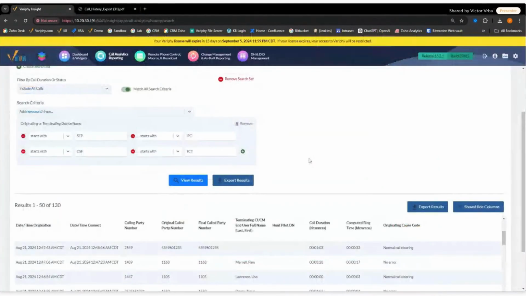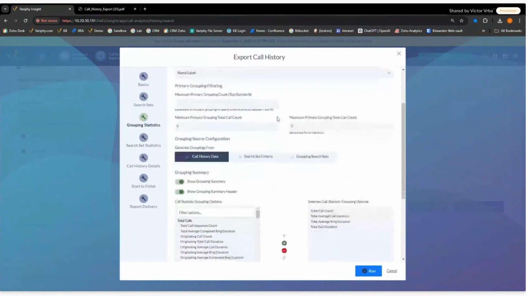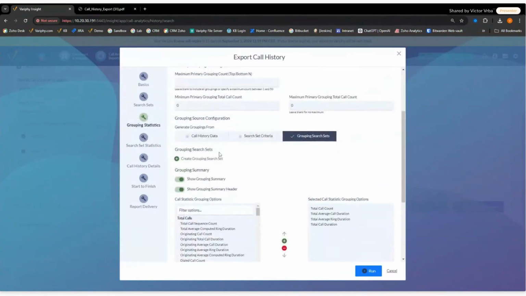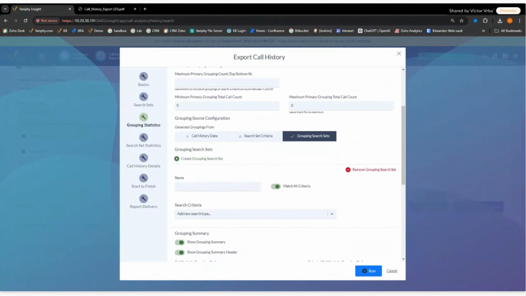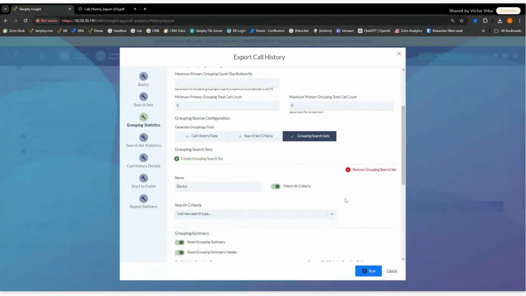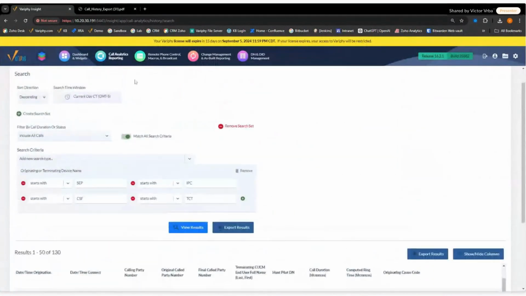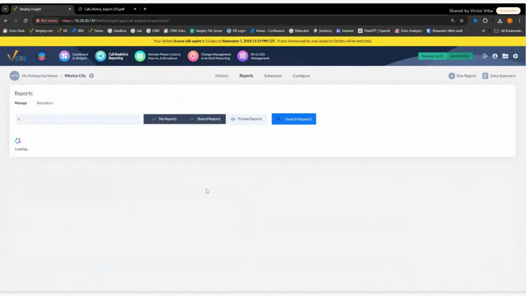Let me go ahead and adjust my filter here. And grouping, originating device name. Let's go ahead and add our grouping filters in here. And we're going to put our devices. Now, what we're going to do here is really just mimic essentially what we have in our search sets. So we're going to go ahead and do originating or terminating device name. And again, in the interest of time, I'm not going to add all this. Let me show you what the template looks like. So give me 1 second here.